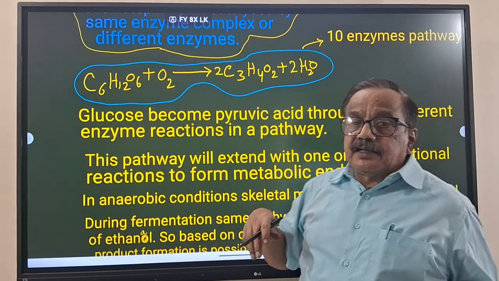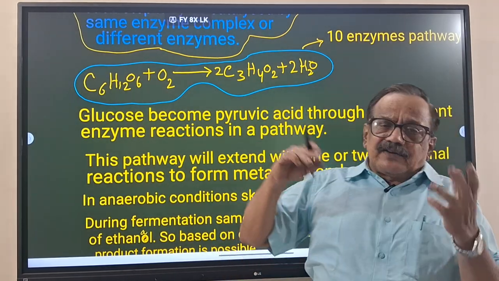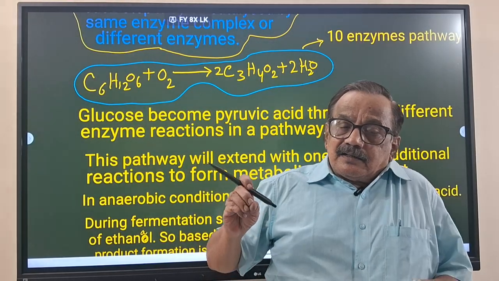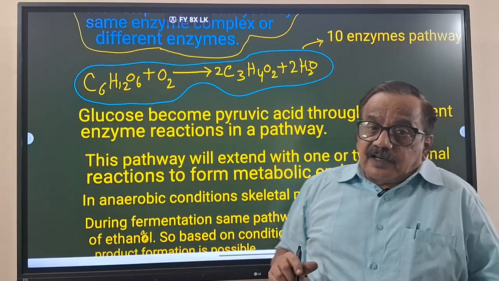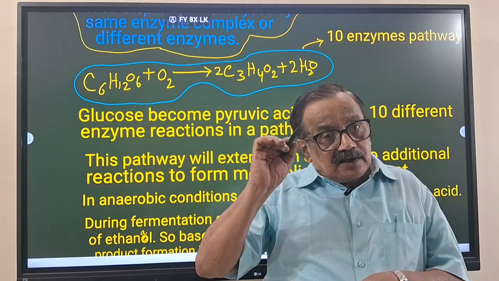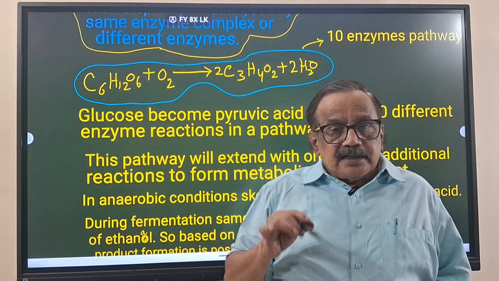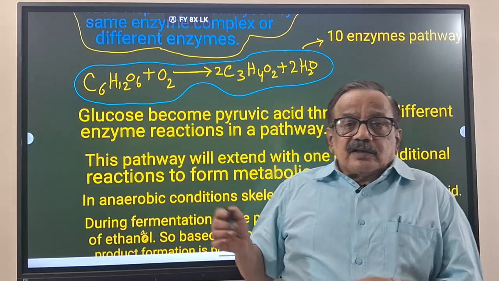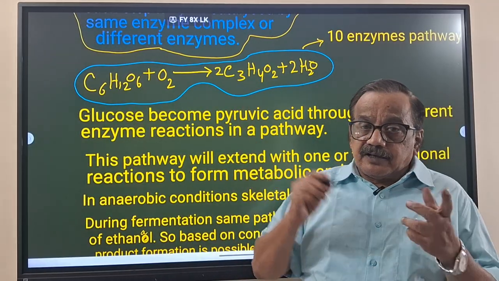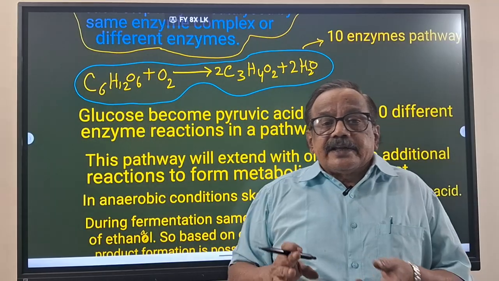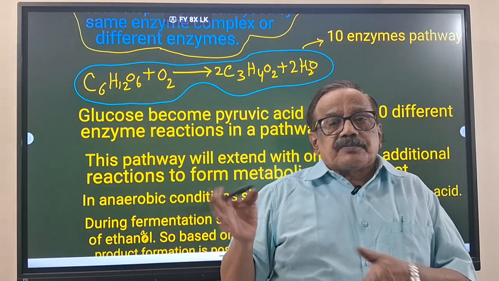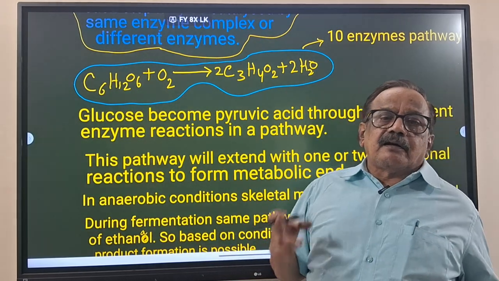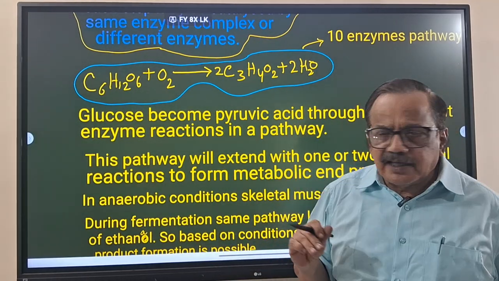This pyruvic acid will enter in different ways, which you will read very clearly. In one circumstance the pyruvic acid works as the end product of glycolysis; in other situations it takes one or two extra steps and forms lactic acid or ethanol. You will read that in detail there.